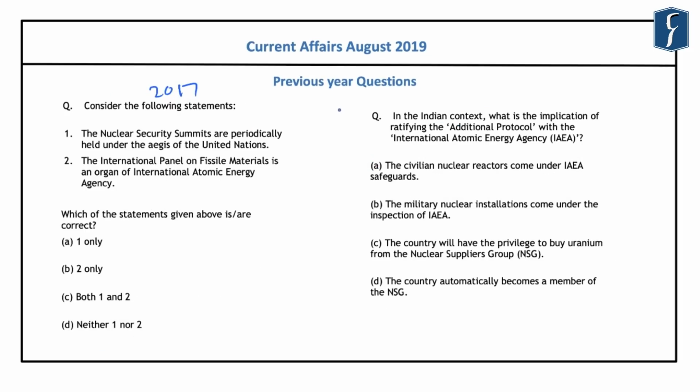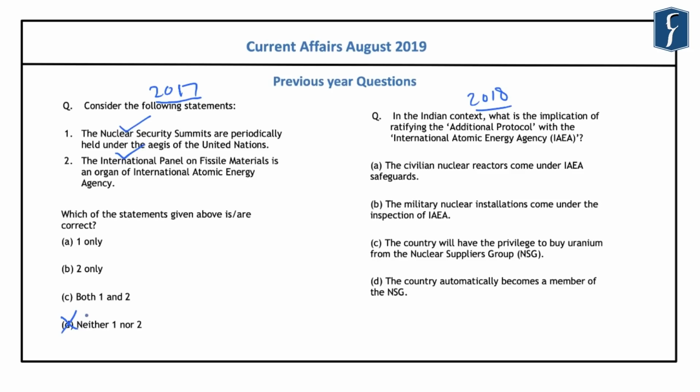Further, if you look at these two questions, these were asked in the year 2017 and 2018. Regarding the question that was asked in 2017, it was related to the nuclear security summits and also related to the International Panel on Fissile Materials. In this question, both the statements were incorrect because the nuclear security summits are held under the aegis of the United States of America and not the United Nations.